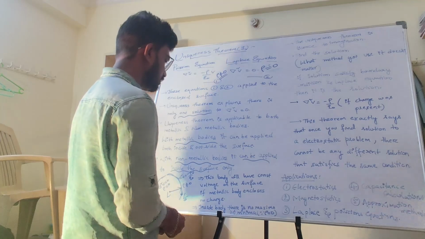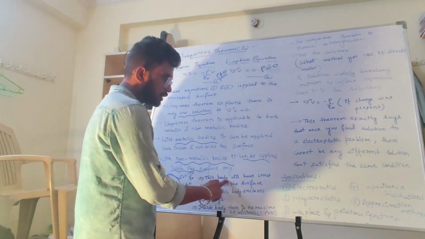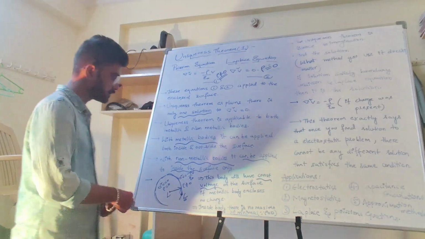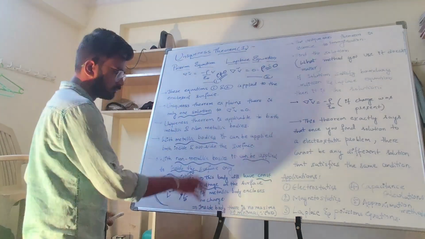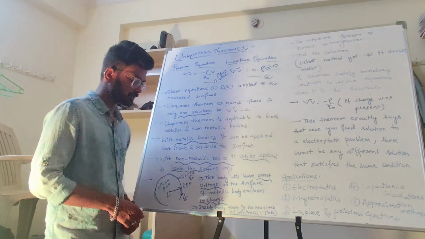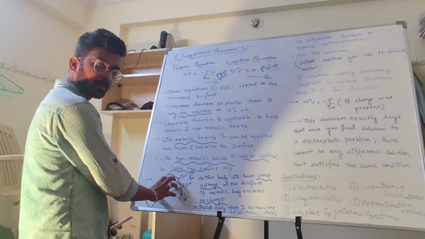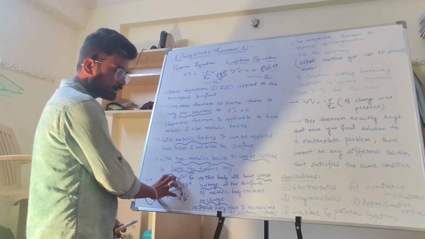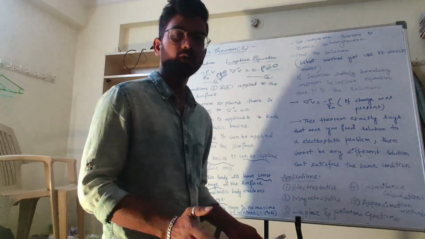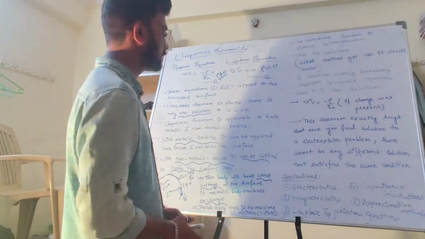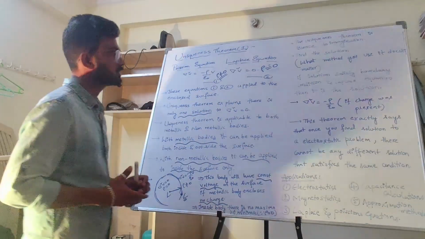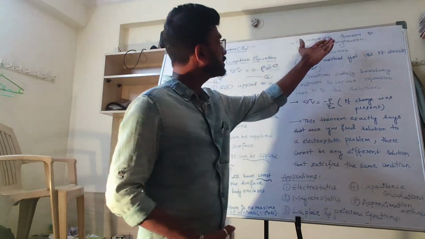So I told you this body will have a constant voltage throughout. The metallic body encloses no charge. On the surface it has charge, but inside there is no charge. So a constant value, no maximum or minimum, no greater or lesser value. So these are some points regarding the uniqueness theorem.